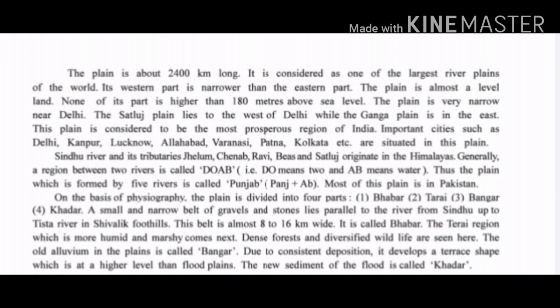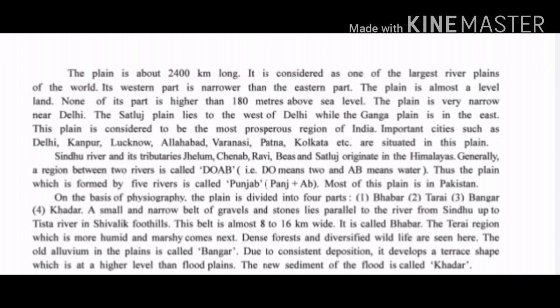Now, what is written here: the plain is almost a level land. We all know that the plain is a level land, and this whole area that I make you see on the map, the height is not more than 180 meters, as it is written over here.